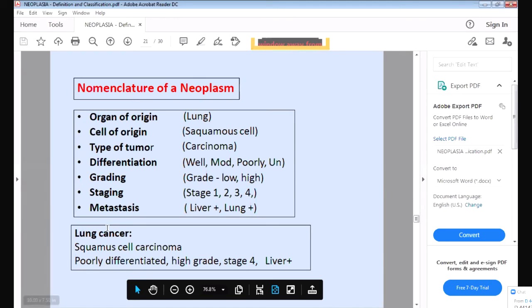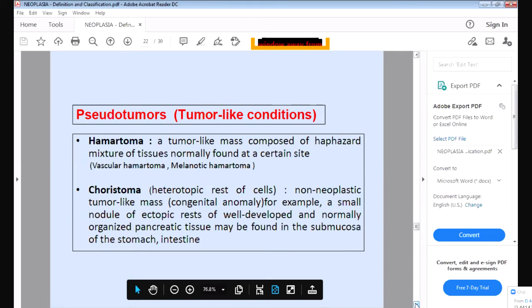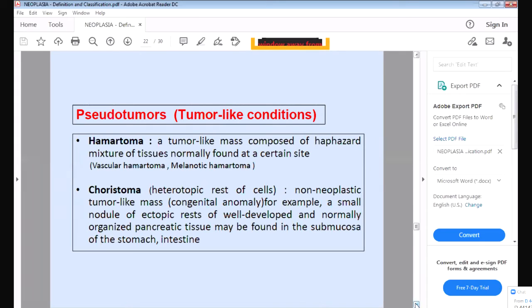Okay, when we see the tumor under the microscope, we will give the surgeon this diagnosis. So accordingly he will do the operation. So this is how we have to name the tumor. Then there are pseudotumors. Pseudotumors are tumor-like conditions but they are not tumors. They look like tumors but they are not tumors.